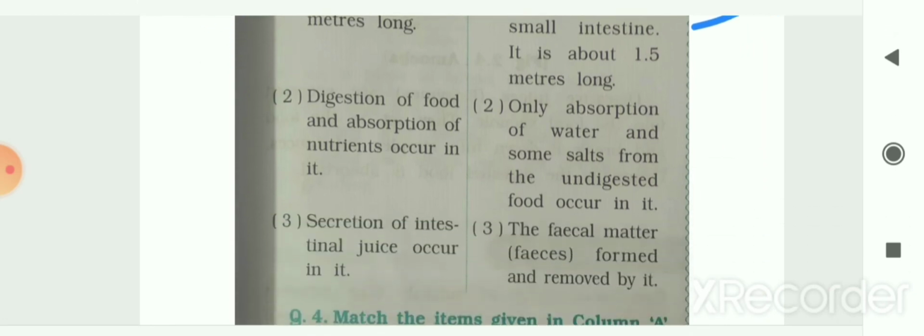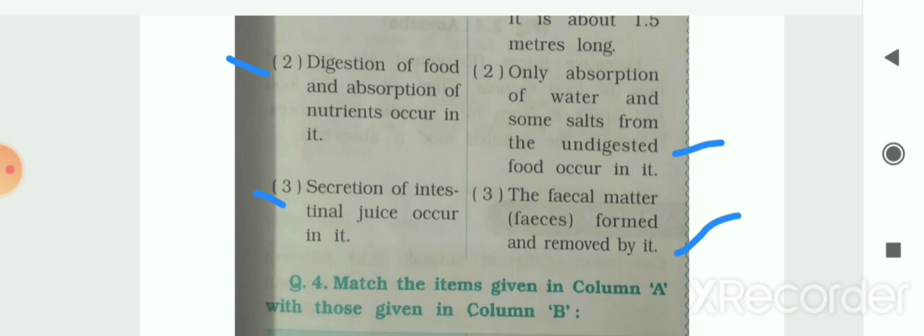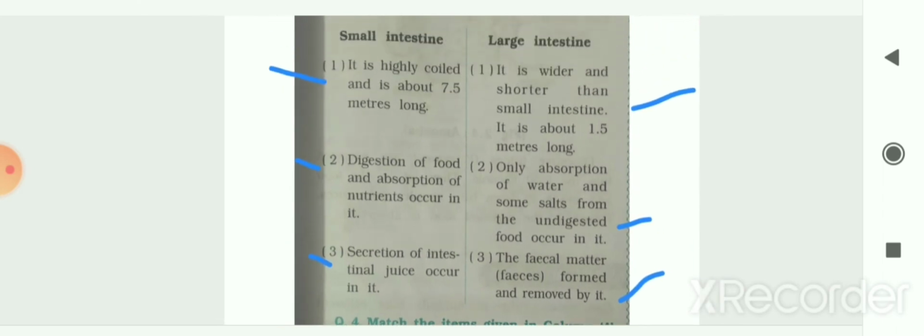The next difference between these two: in small intestine, digestion of food and absorption of nutrients occur, and only absorption of water and some salts from the undigested food occurs in the large intestine. The next difference is that secretion of intestinal juice occurs in the small intestine, and in the large intestine the fecal matter, that is feces, is formed and removed. So this is the difference between small intestine and large intestine.